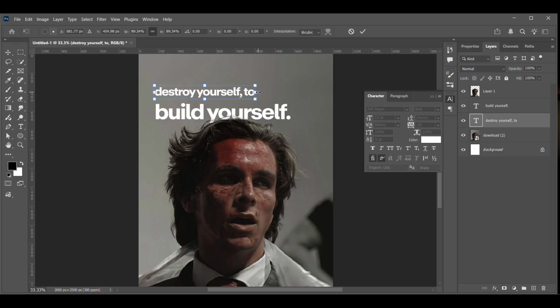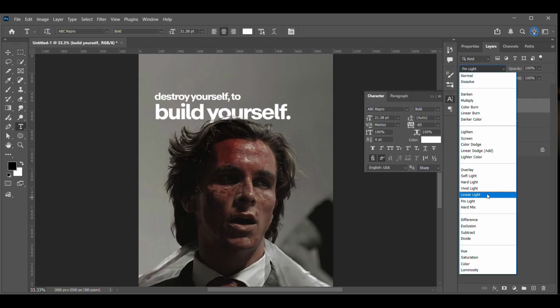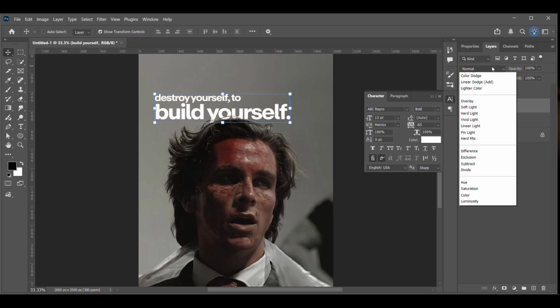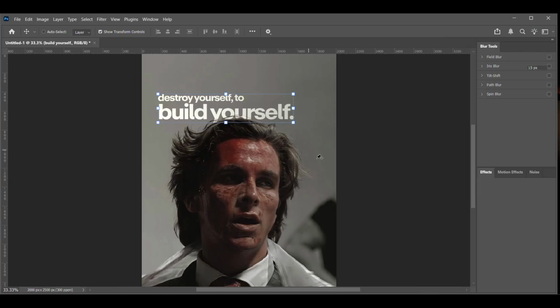Change the blending mode to overlay to give it that nice gradient effect. You can also experiment with other blending modes. For the blur effect, convert the text layers into a smart object. Then go to Filter, Blur Gallery, Field Blur. Adjust the blur and position based on what looks good. Then click OK.